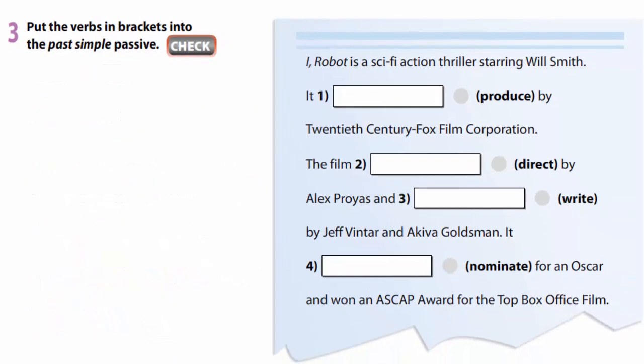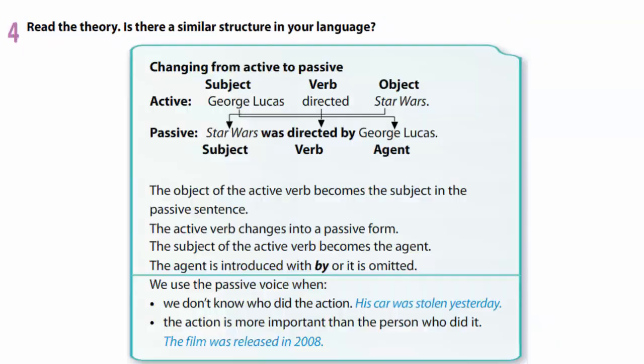In exercise 3, you are to put the verbs in brackets into the past simple passive. Remember, was or were. In exercise 4, you are to read the theory. The object of the active verb becomes the subject in the passive sentence. The active verb changes into a passive form. The subject of the active verb becomes the agent, and the agent is introduced with by, or it is omitted.